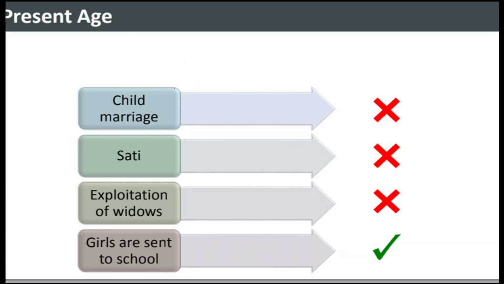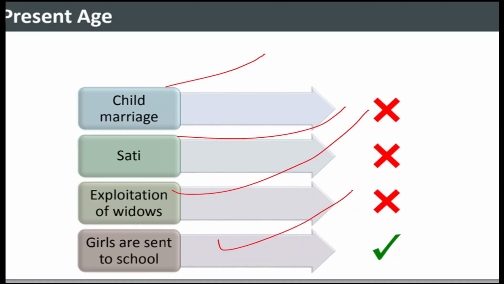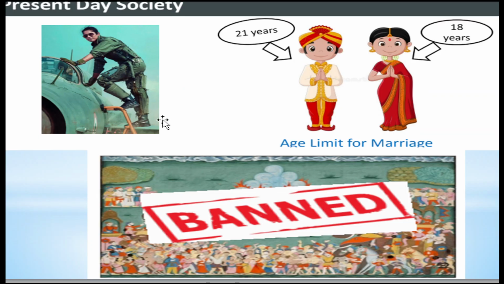In ancient society we had child marriage, the sati practice, and exploitation of widows. But nowadays these are not there. Only one practice is there: girls are sent to school. This is called reformation and change.